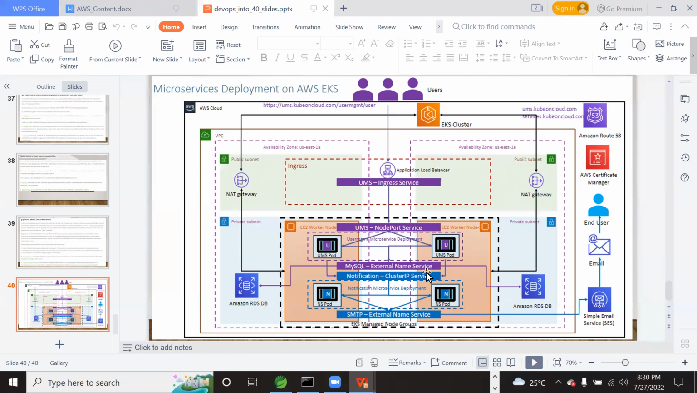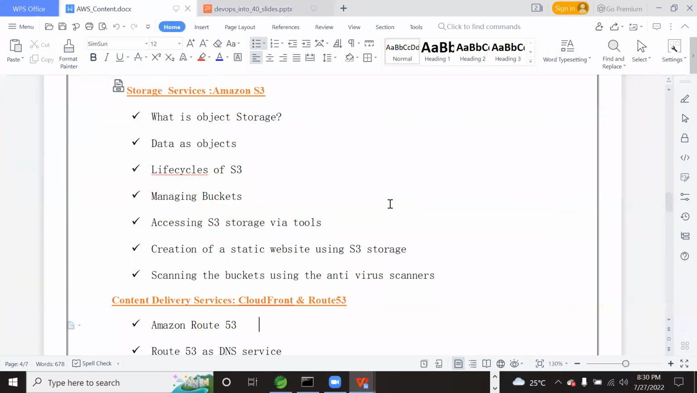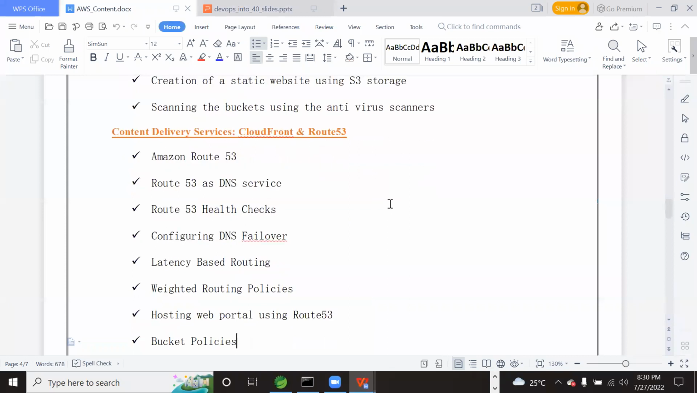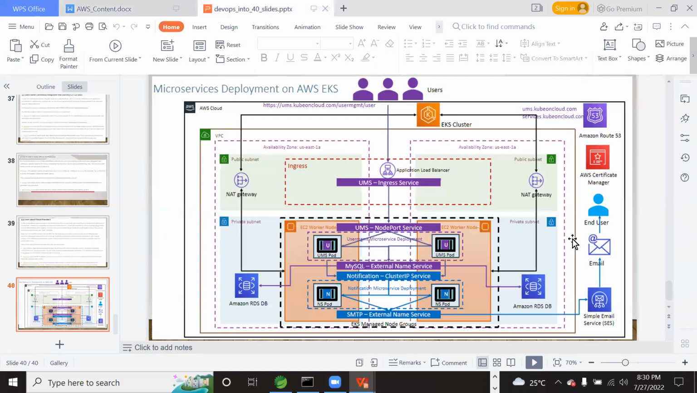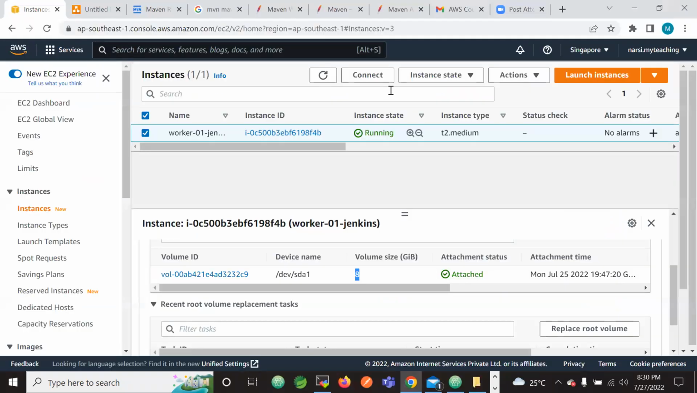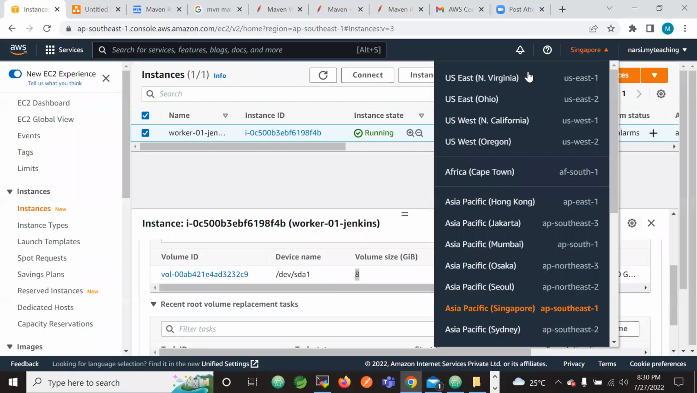Once we have done the S3 bucket setup to store the images and objects of our application, let me go to the next service. We will learn the content delivery services called CloudFront and Route 53. Why Route 53 and CloudFront? Let me showcase one thing. Let me go to the Mumbai region.